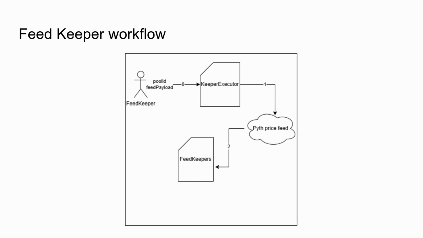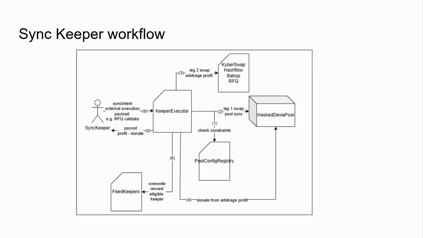This is the default FeedKeeper workflow. FeedKeepers query the Hermes API to acquire the price update value, push it into the Keeper executor, correctness is validated in the Oracle, and the Keeper contribution gets recorded. This is the SyncKeeper workflow. SyncKeepers quote externally for RFQs, confirm allowances, and provide a sync intent to the Keeper executor. Value is extracted, the arbitrage is executed, a percentage is donated back to the pool, and the Keeper gets recorded for future fee rewards.